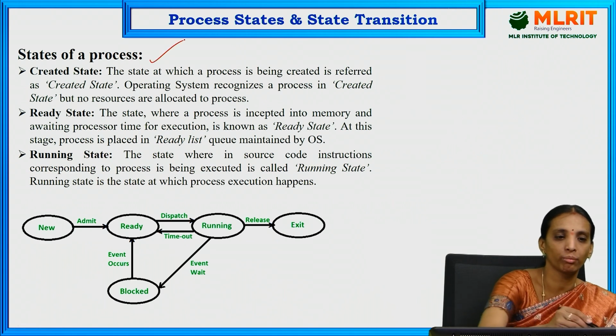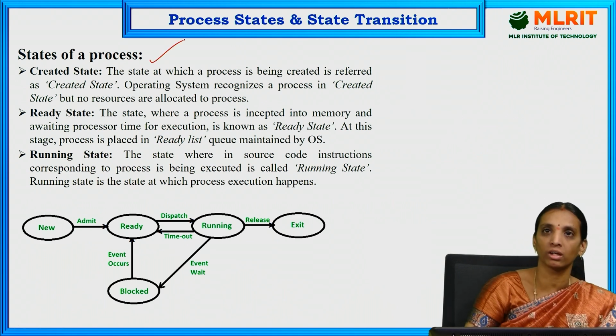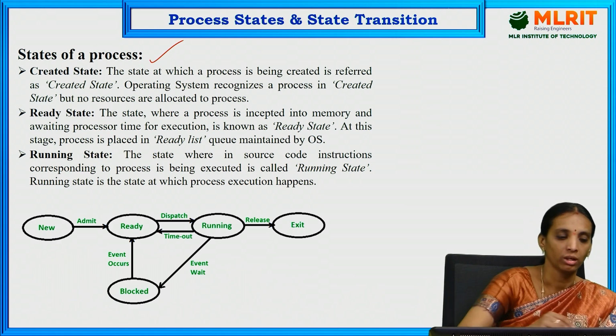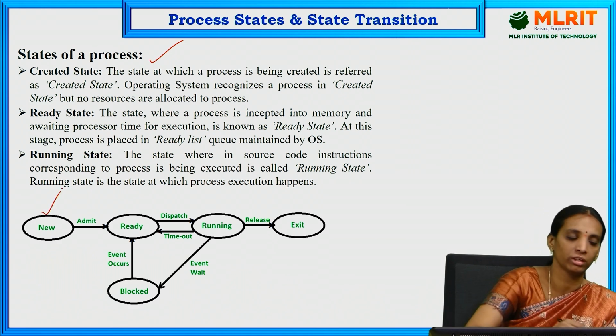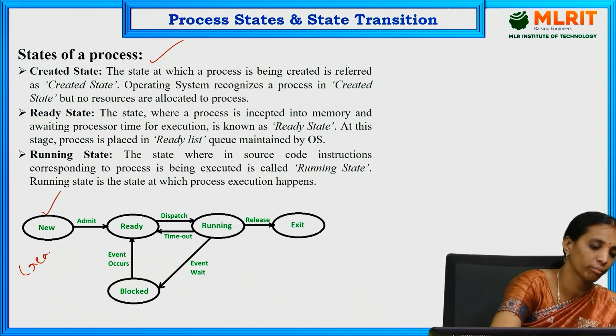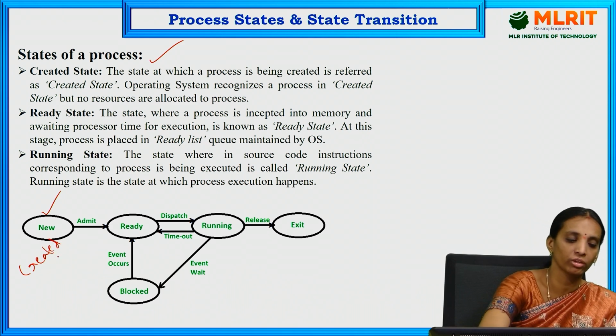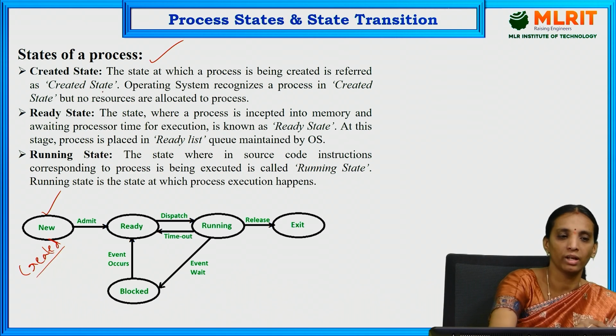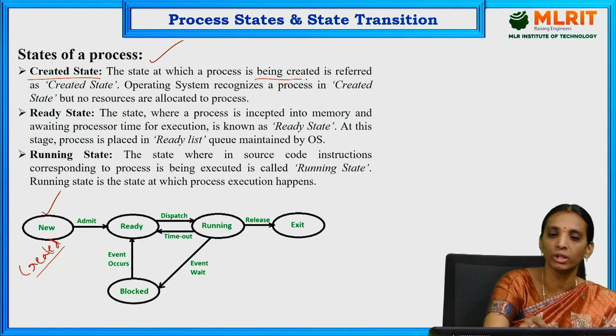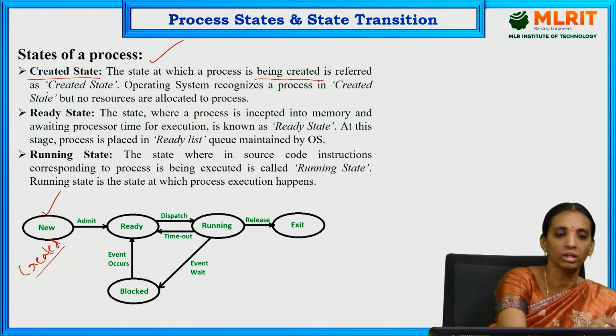Next, states of a process. As we have discussed, there are many states in each process. First, new is nothing but the created process. Where the process is created, it is known as the new state or created state. The state at which a process is being created is known as the created state.